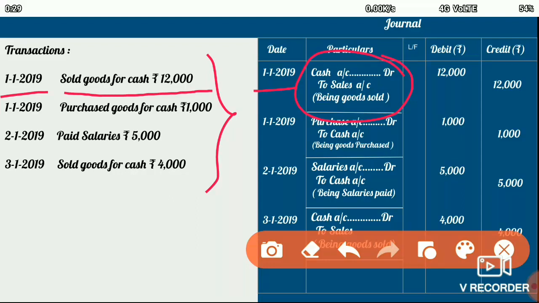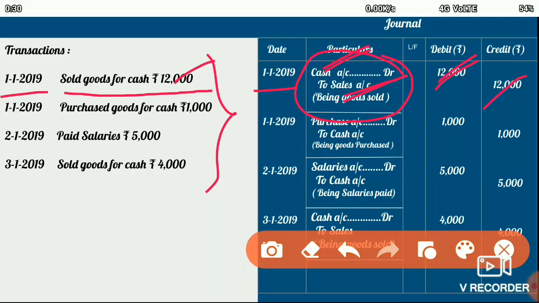That means we use the rule of debit and credit, and then we record, because in this transaction two accounts are affected, that is the sales account and the cash account. So according to the rule, cash account will be debited and sales account will be credited, and the amount involved here is 12,000. So we enter 12,000 on the debit side and 12,000 on the credit side.